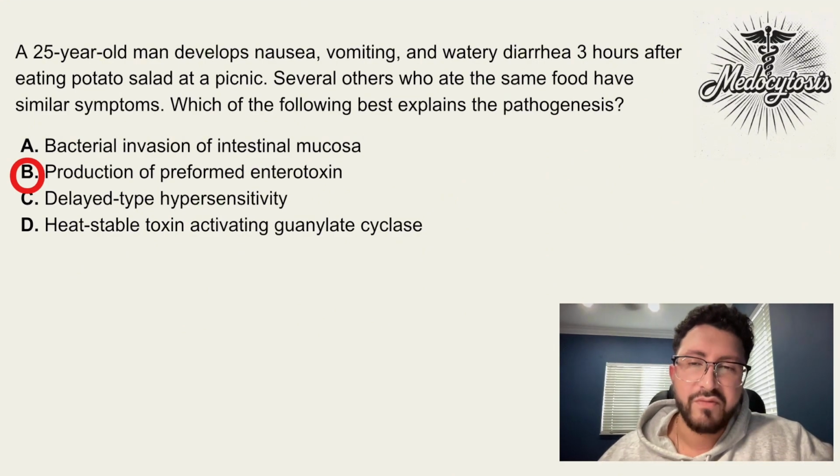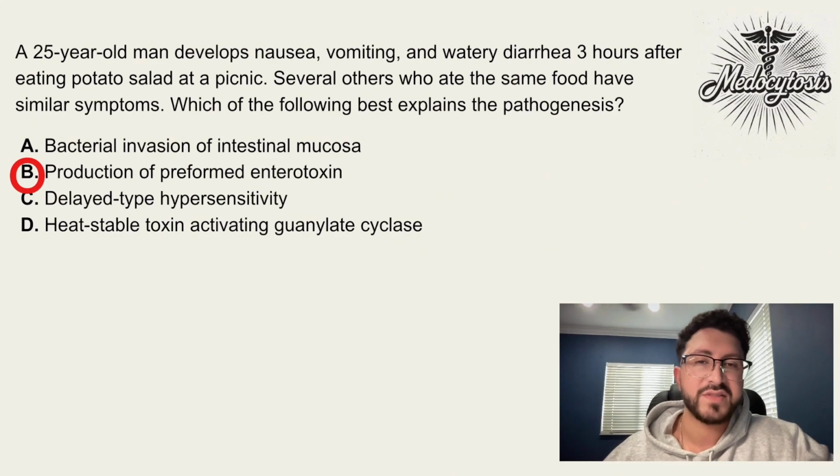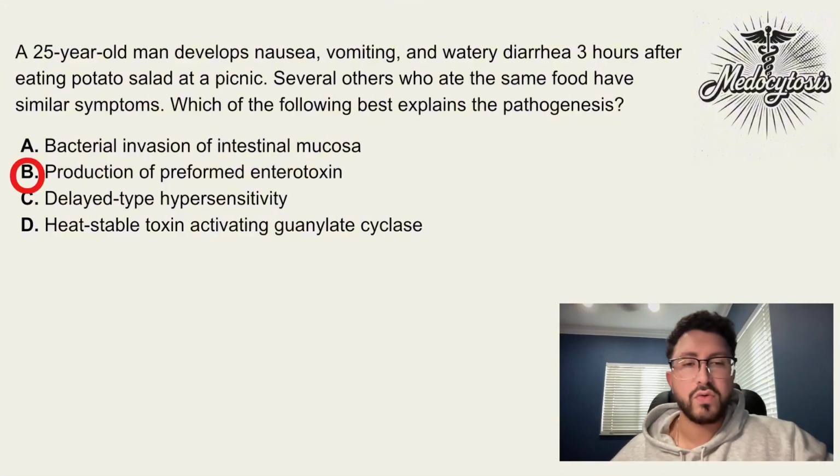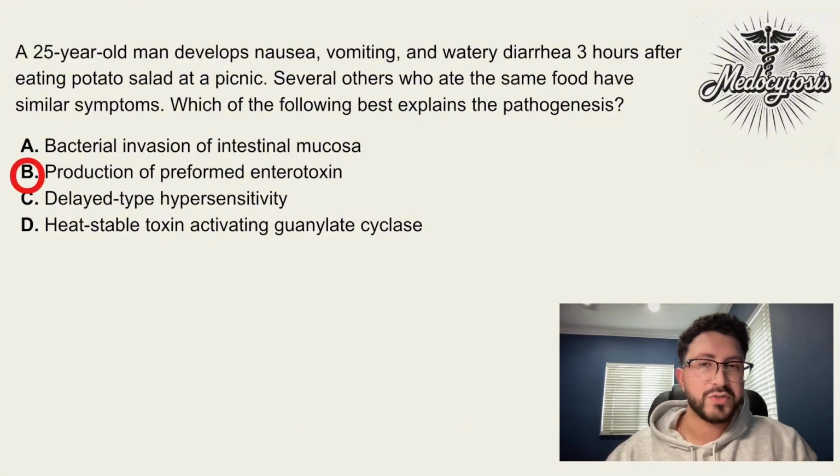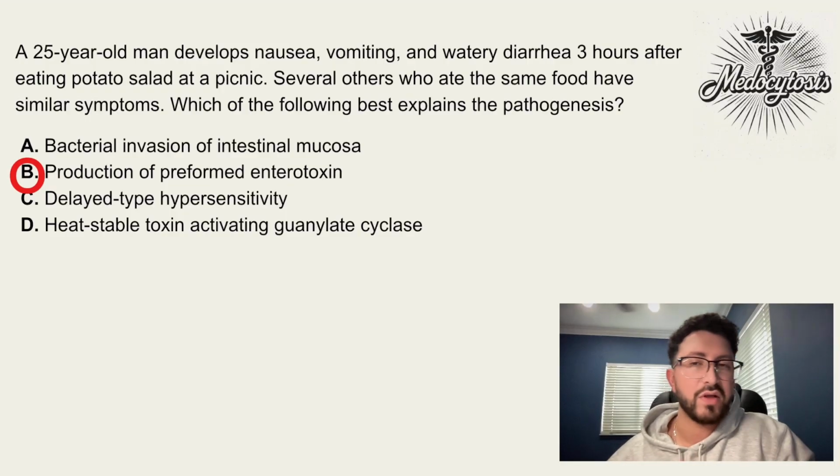And last but not least, we have heat stable toxin activating guanylate cyclase, which is also called cGMP. Now, this is pathognomonic for ETEC, or enterotoxigenic E. coli, also called traveler's diarrhea. So when you see a vignette explaining that a person's been traveling, as soon as they land, they start having a lot of diarrhea, we want to be thinking E. coli. Doesn't have anything to do with food poisoning here, so D is also an incorrect answer, and the correct answer in this question is B.